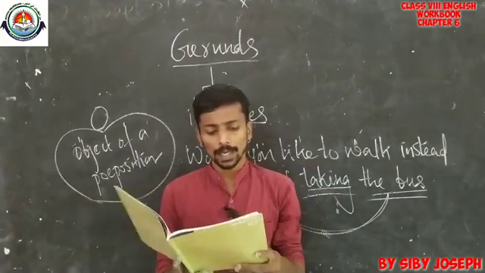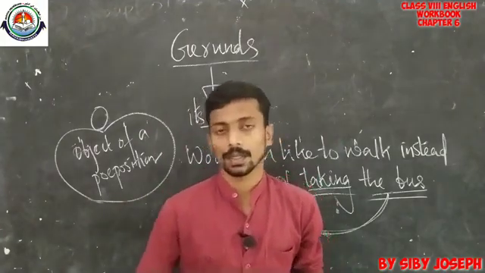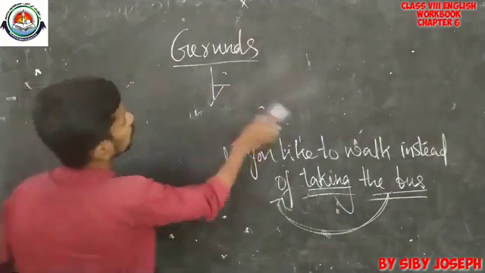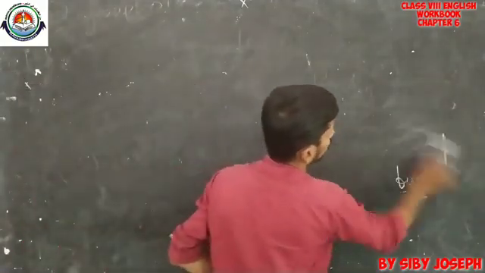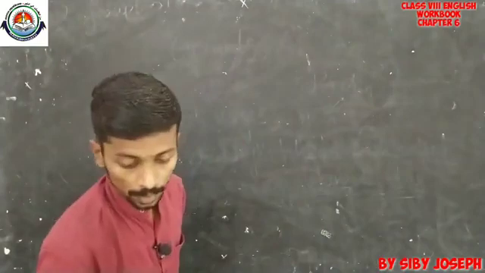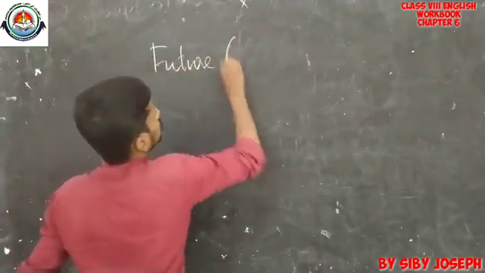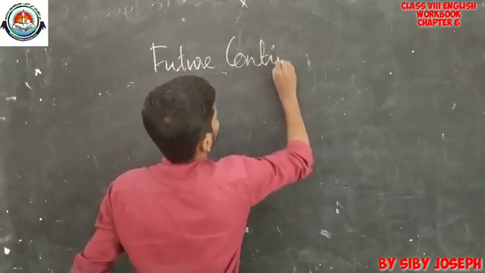Then we have one more grammatical item, future continuous. This also we discussed in the last class. What do you mean by future continuous? First of all you have to know about the structure of future continuous.